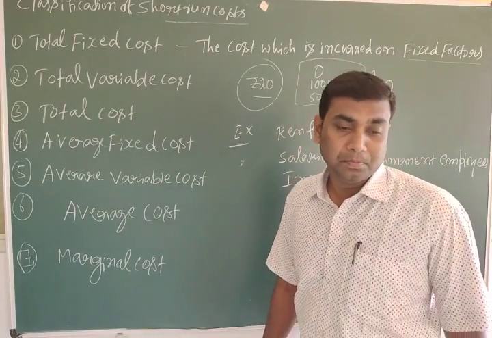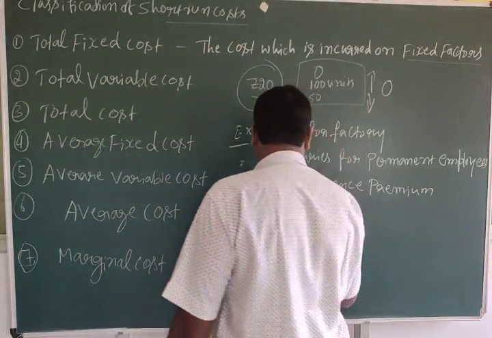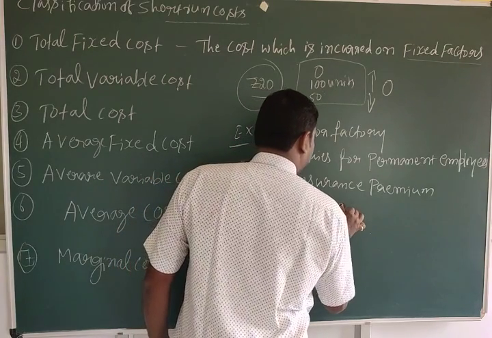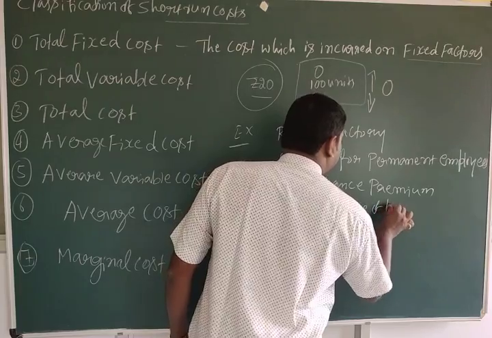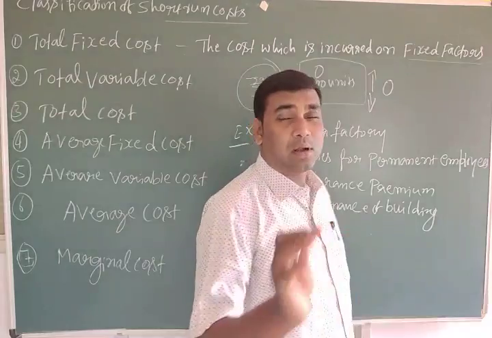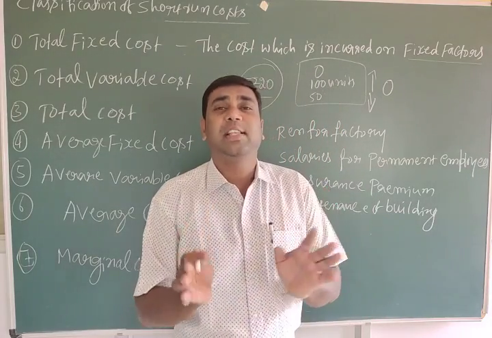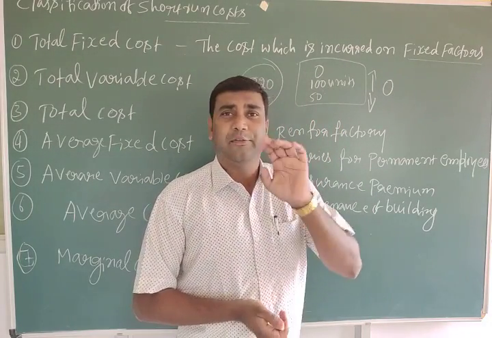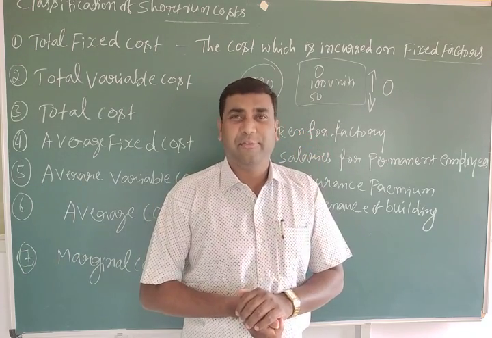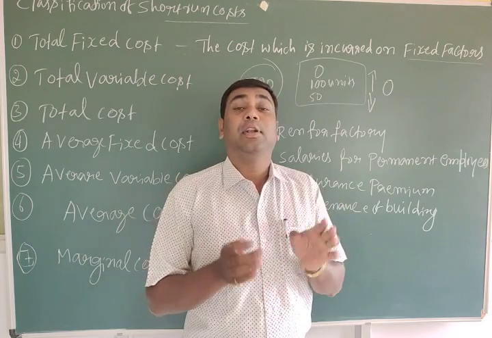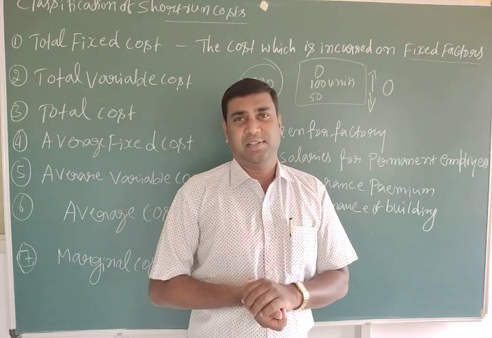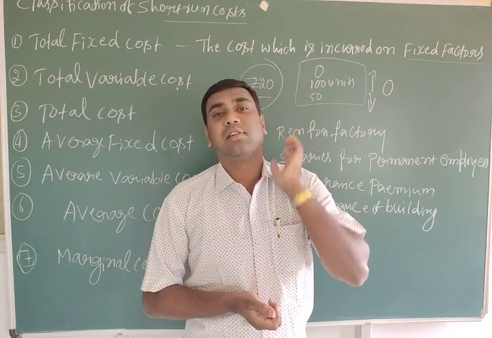Insurance premium, maintenance of building. See, the cost incurred on the fixed factors, that is called total fixed cost. In this, whatever changes in the output level, there is no change in the fixed factors. There is no change in the cost of fixed factors.